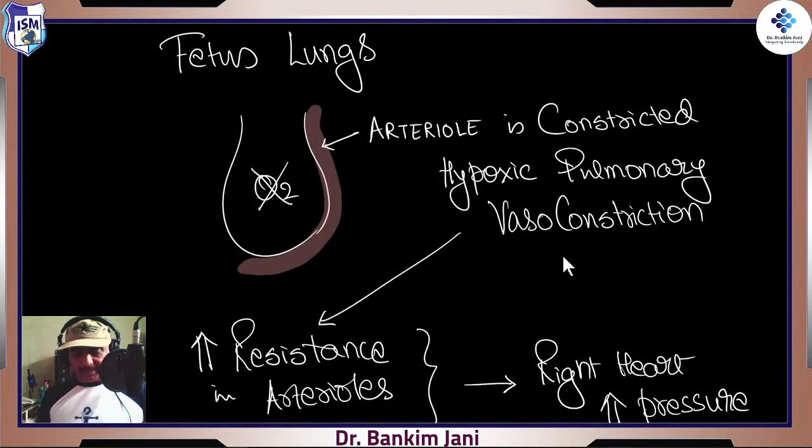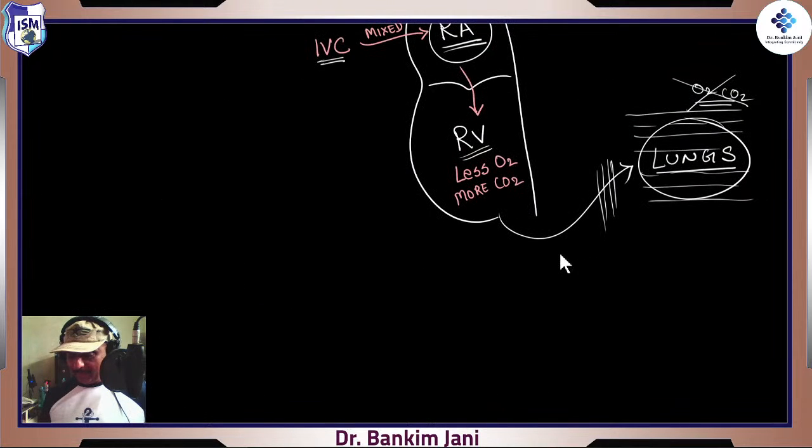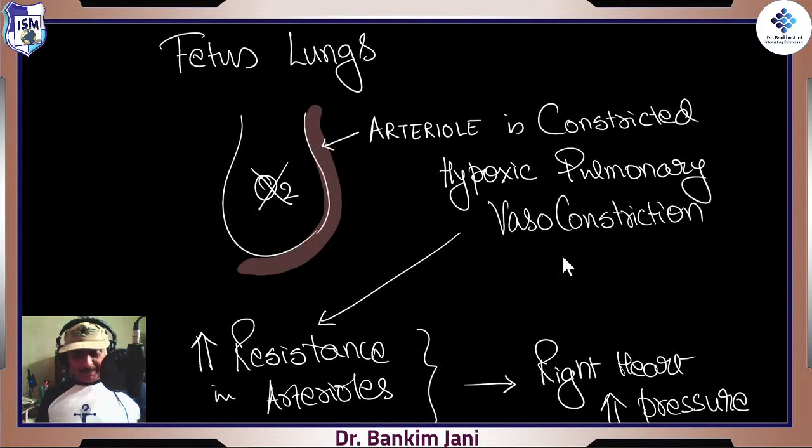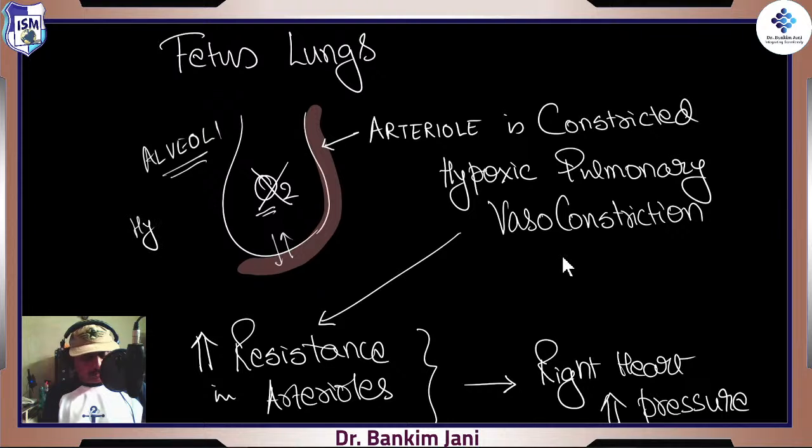The fetus lung, technically speaking, is what we personified over here, right? When the lung said we are in vacation mode, actually it is like this: in those fetus lungs, we know that the smallest component of the lungs is the alveoli, right? That is where the oxygen carbon dioxide exchange occurs. And surrounding the alveoli, there are arterioles. Now these arterioles, as there is no oxygen, it is called hypoxia, right?